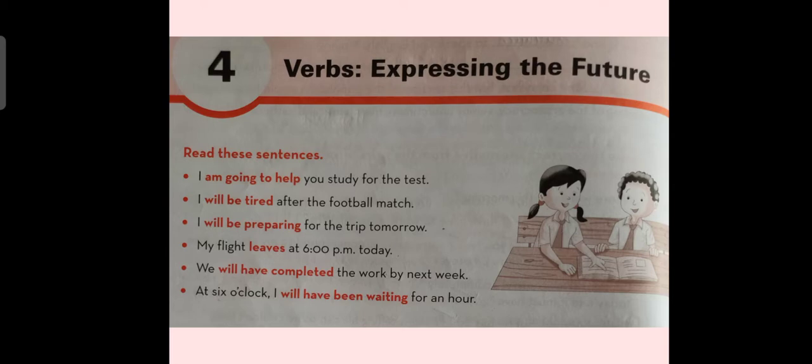Now we will discuss the going to form of the verb. Dear students, whenever we use the going to form of the verb, we actually use going to along with the first form of the verb. We do so to refer to the action which is going to happen in the recent future.